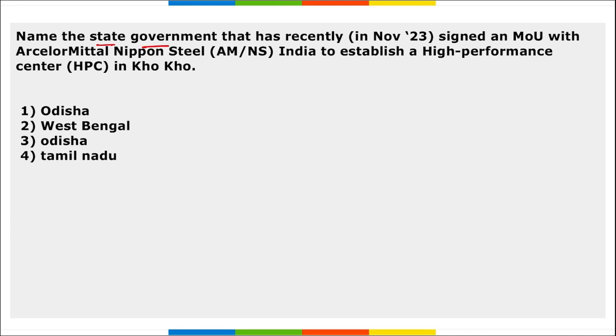Next, name the state government that recently signed an MOU with ArcelorMittal Nippon Steel India to establish a high performance center in Kho-Kho. So in order to establish a high performance center for Kho-Kho sports, so that more and more students can take part in this game, where was this high performance center for Kho-Kho set up? It was set up in Odisha. Option 1 and 3 are same. So in Odisha it was set up. Correct? Take a note of this.